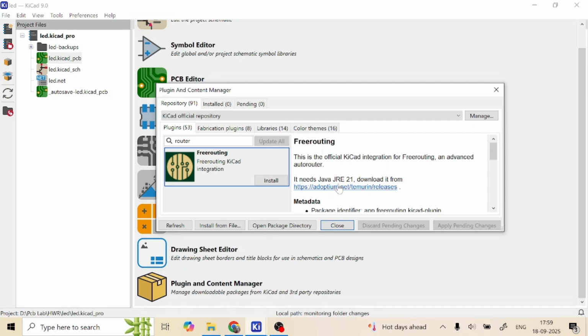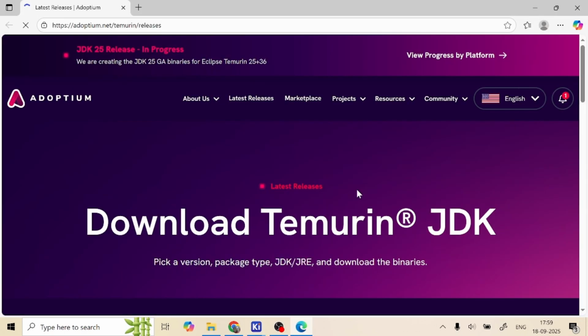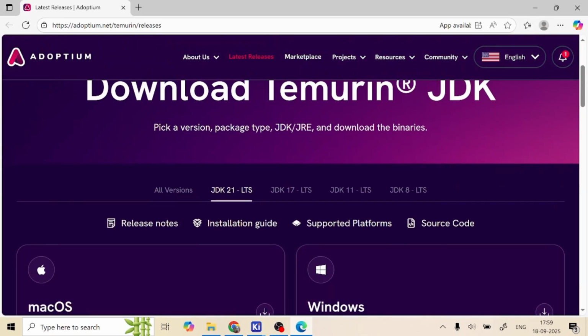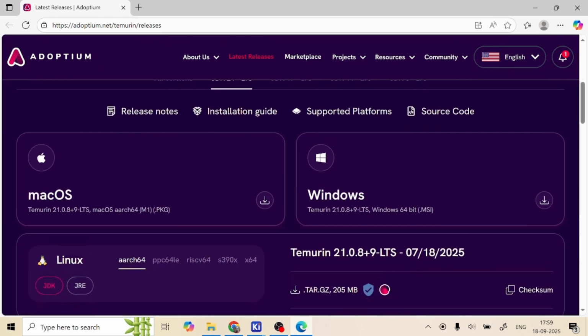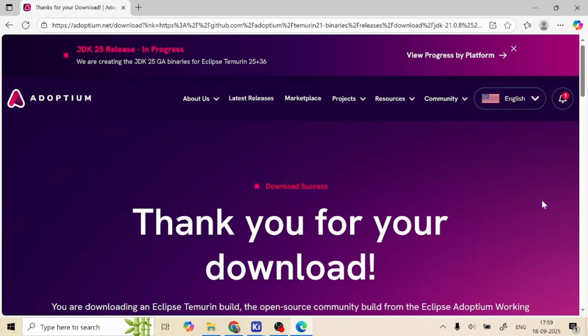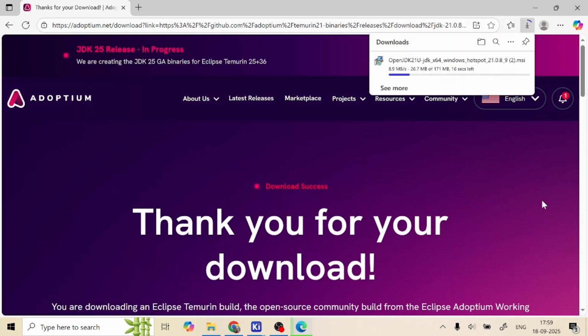It is showing that it needs Java JRE 21. Download it from this link. Click on this link and the website will open. I am using Windows, so you can select accordingly. For Mac OS it is Mac, for Windows 64 it will be this one. Click on download. We need to download the .msi file. Wait until the download is completed.